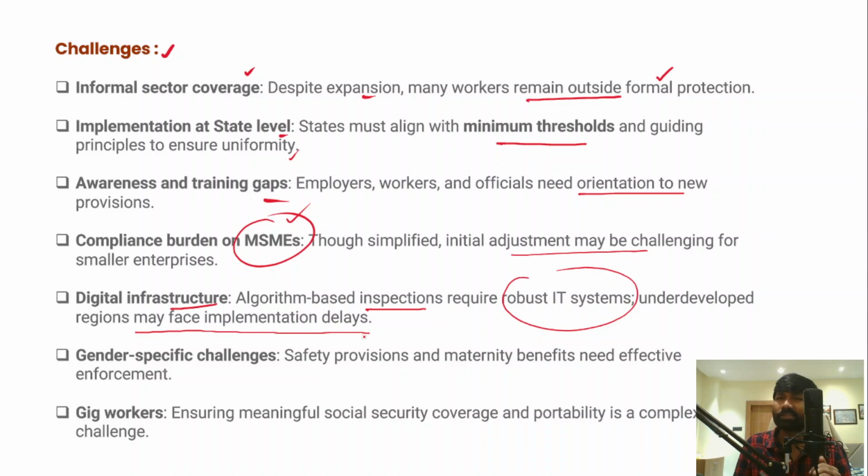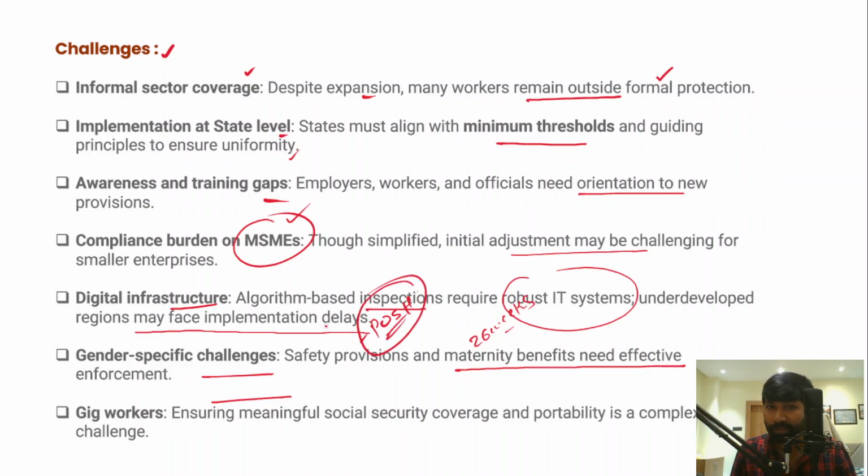So let's understand the gender specific challenges as well. Within these labor codes, safety provisions and maternity benefits need effective enforcement. For example, the maternity leave of 26 weeks should be enforced in an effective manner. And apart from that, the POSH Act, prevention of sexual harassment of women at workplaces, has to be implemented in letter and spirit.